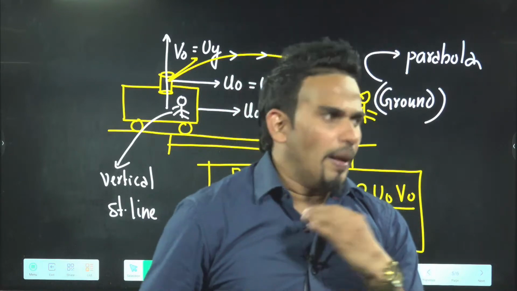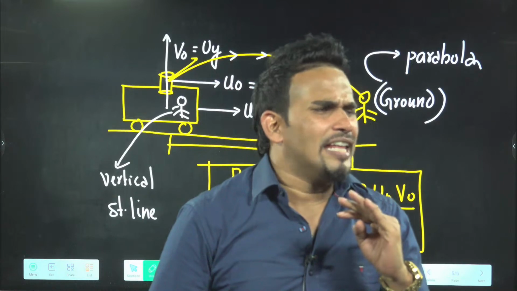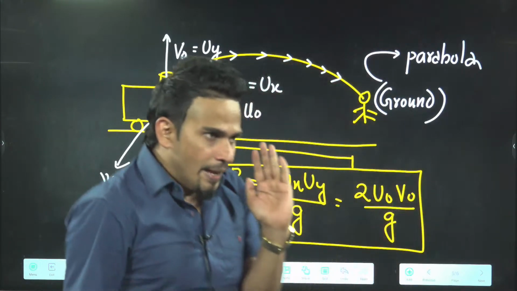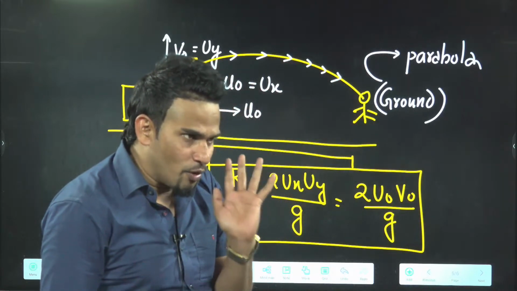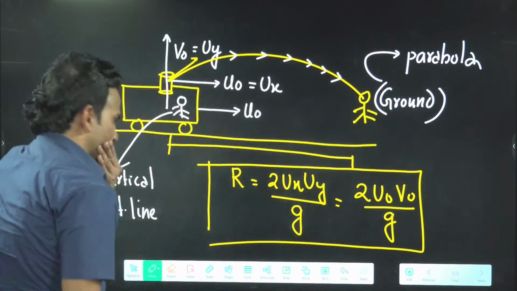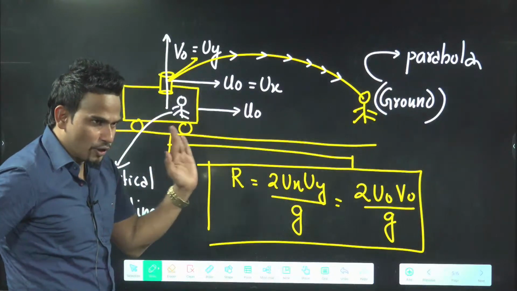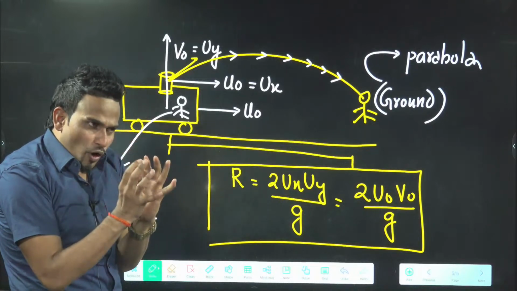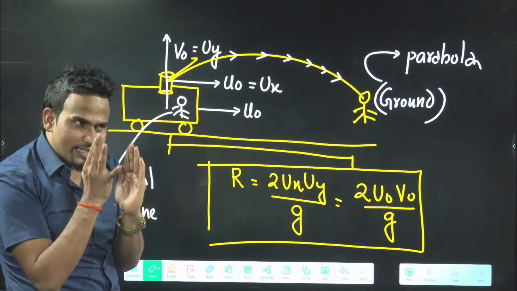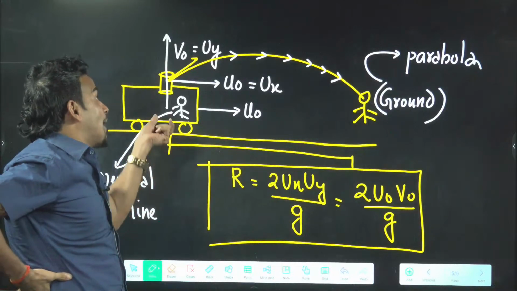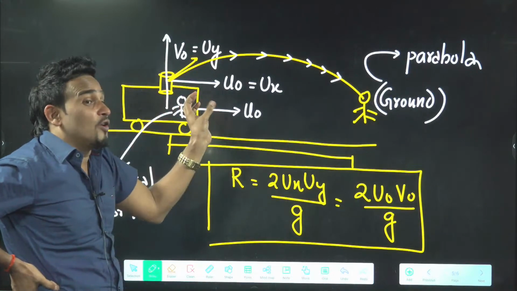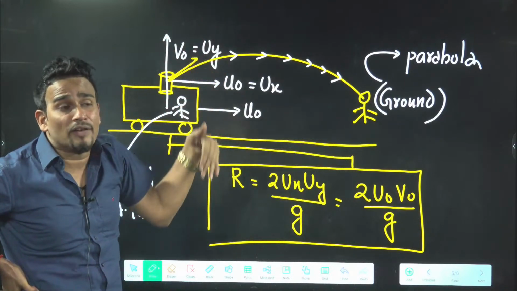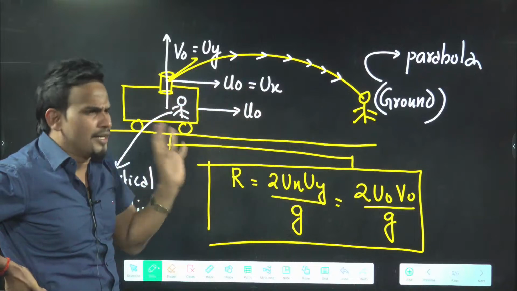Okay, no problem. Here I will tell you one more thing which is given in the NCERT exemplar. One question is given in NCERT exemplar. Just see here, understand. If the car is going with u naught in the horizontal, the bullet will also get the same velocity u naught. That's why the driver of the car will not see the horizontal velocity. He will see only the vertical velocity. So according to him, the bullet will go vertically up and come vertically down. This part is done.